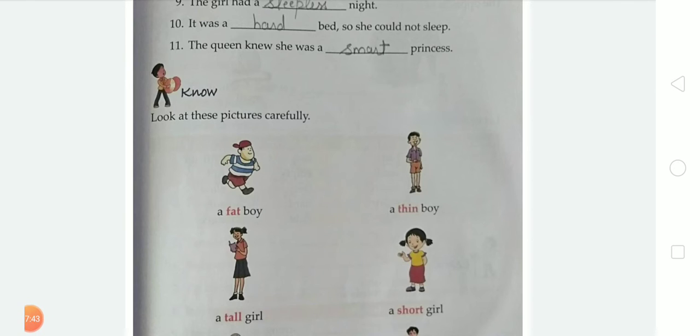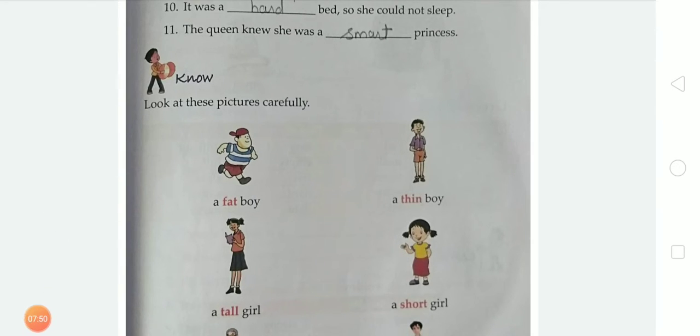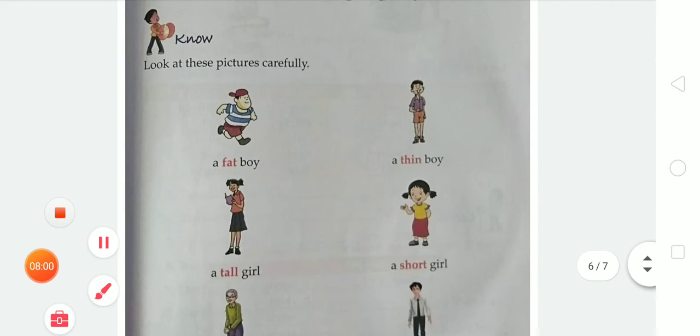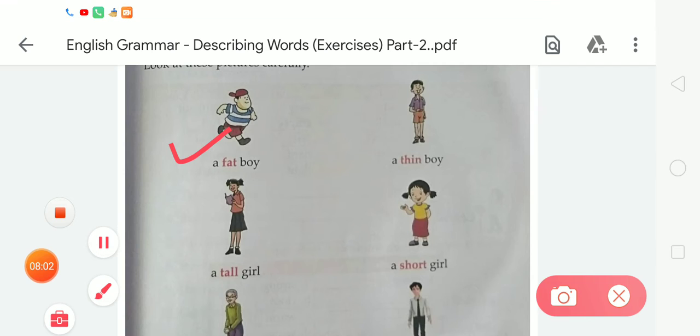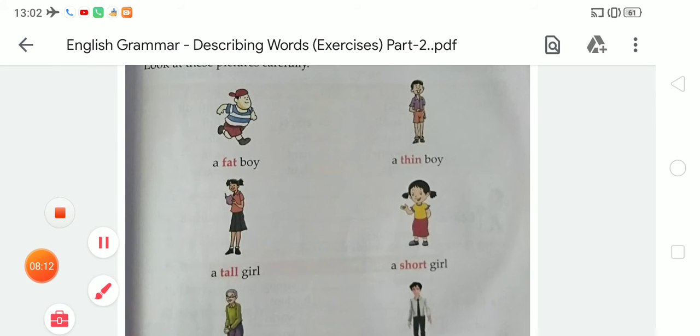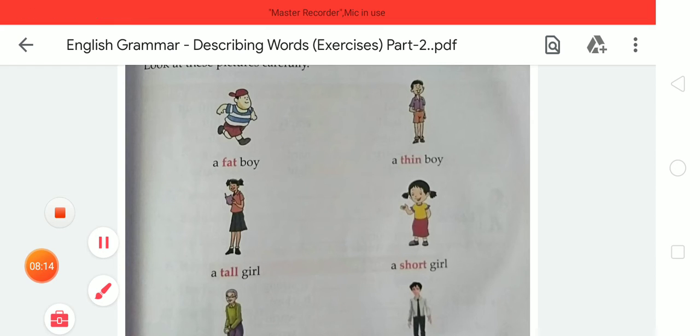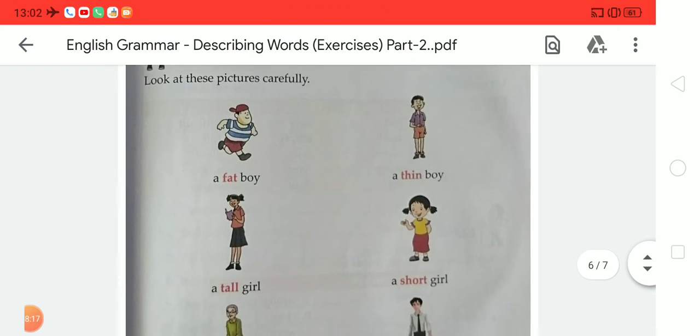So we can say that an opposite is when two words contradict each other. For example, you can see here, the first is a fat boy. So here the given word is fat and its opposite is thin. In the first there is a fat boy and another is a thin boy. So the opposite of fat is thin.